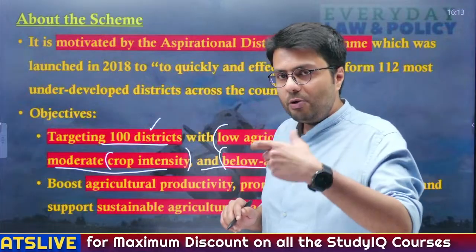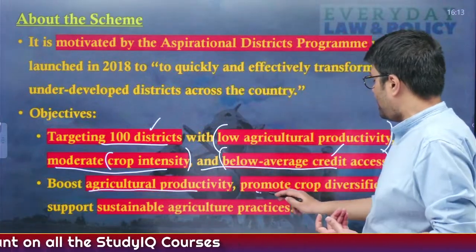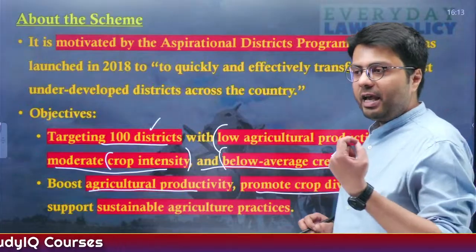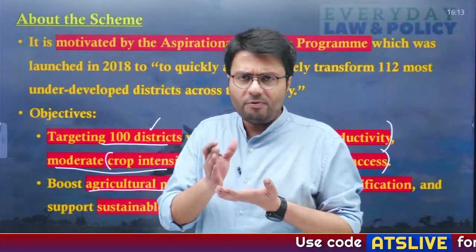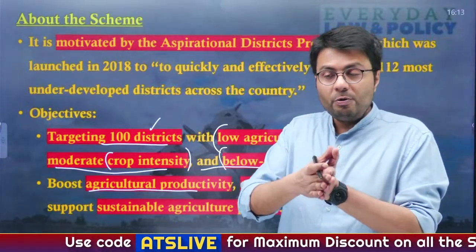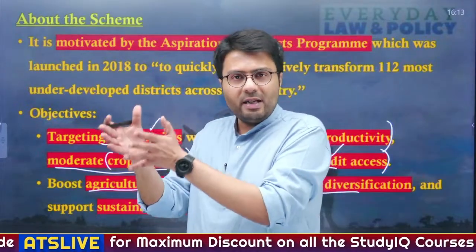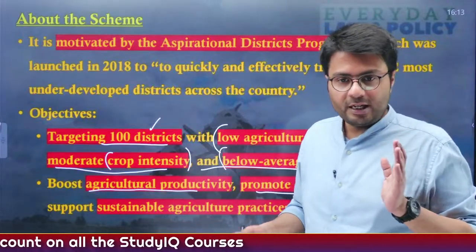Now, with this scheme, what the government wants to do is naturally increase the agricultural productivity and promote crop diversification, so that farmers who are reliant more on traditional crops like rice and wheat, which particularly are not very remunerative, should move to other crops like pulses, oilseeds, etc., which will give them much more profit in their farming activities.